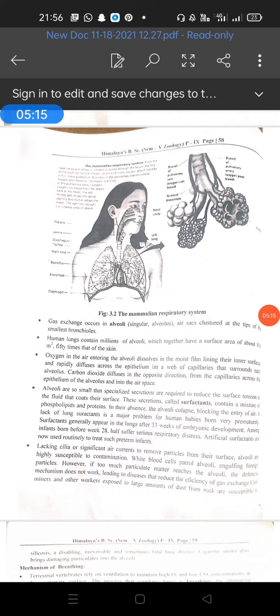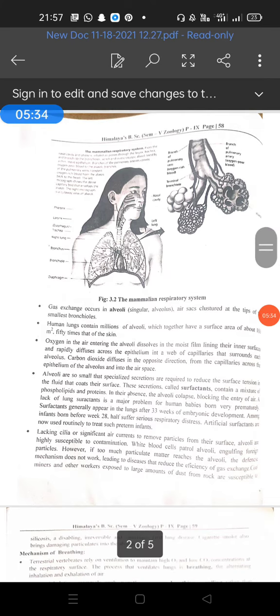Next part is the bronchi. The trachea divides into the right and left bronchi as it reaches the middle of the thoracic cavity. The bronchi are supported internally by C-shaped incomplete rings of cartilage. The primary bronchi divide to form secondary and tertiary bronchi, which lead into the terminal bronchioles.